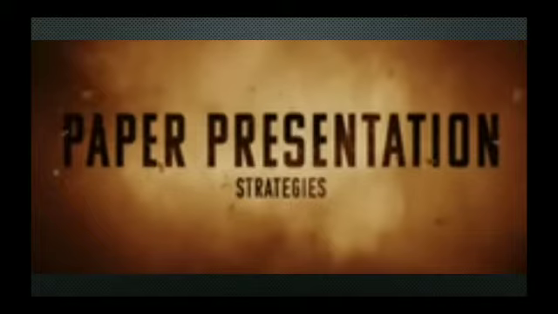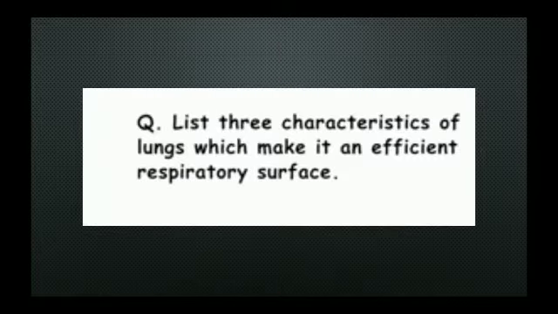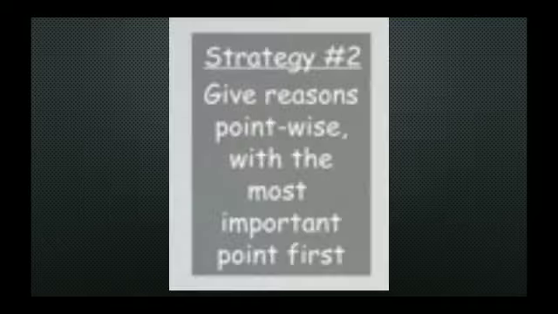First, let us talk about science and social science. The first suggestion is answer the question in the first line followed by points to explain. For example, you have a science question, list three characteristics of lungs which make it an efficient respiratory surface. So, how would you answer this question? Start your answer with the following characteristics of lungs makes it an efficient respiratory system. Once we finish with this line, give reasons point-wise with the important point first.